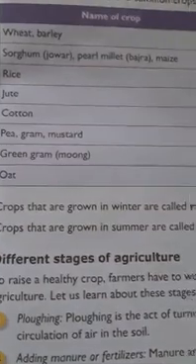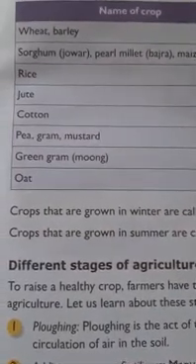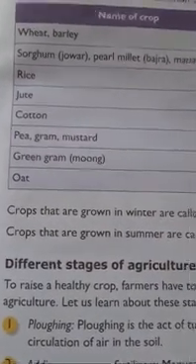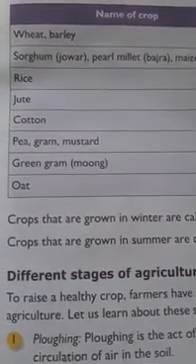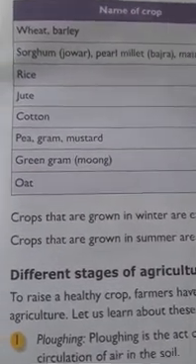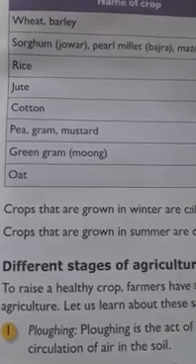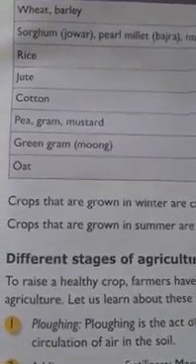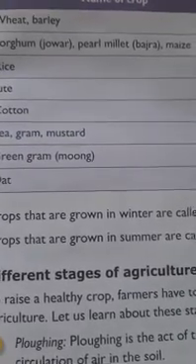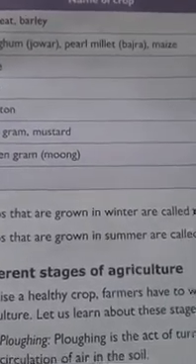So here we will see different crops require different kinds of soil. The different crops are grown in different parts of India. Why do they grow in a particular area? Because of the kind of soil, the climatic conditions, and the amount of water which they need to grow. So different crops require different kinds of soil, climate, and amount of water to grow.